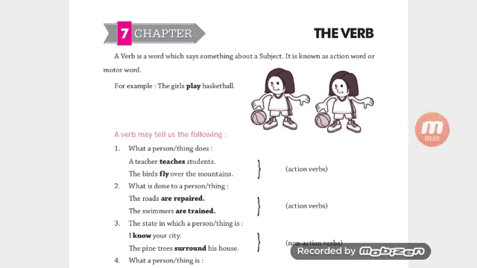Hello children, today we will learn about chapter number 7, the verb. What is a verb, children? A verb is a word which says something about a subject. A word which says something about the subject is called a verb, and it is known as an action word or motor word. For example, the girls play basketball, the boys are talking in the class, etc.